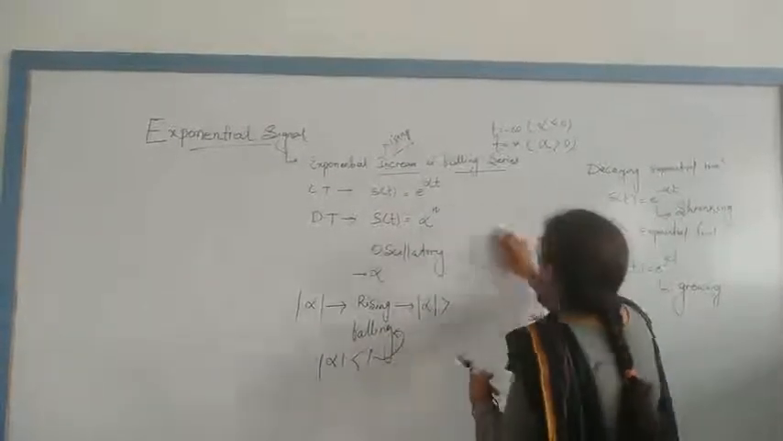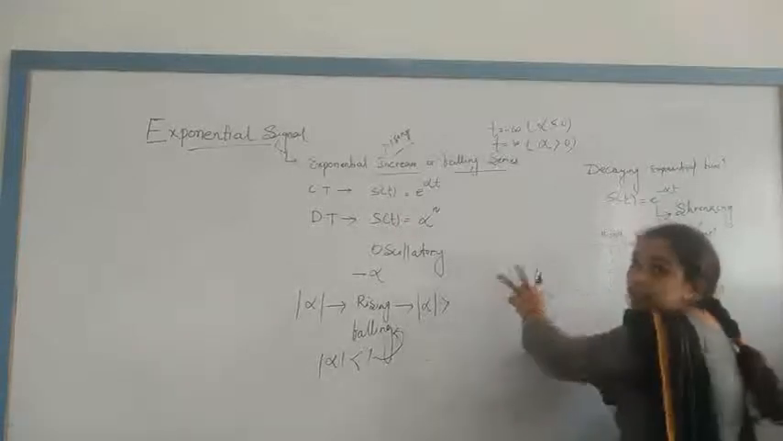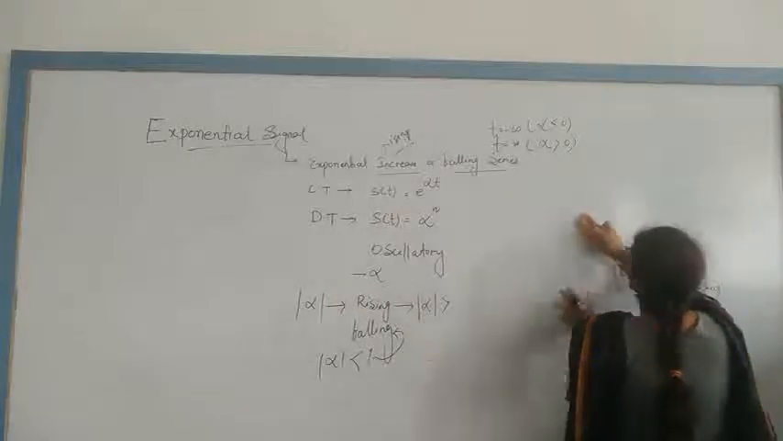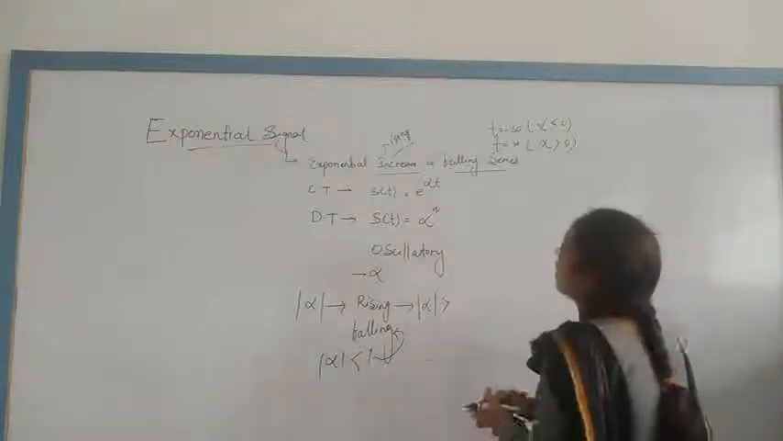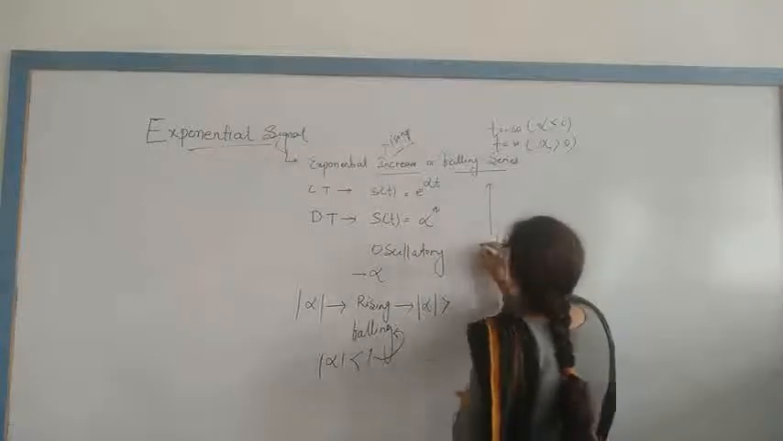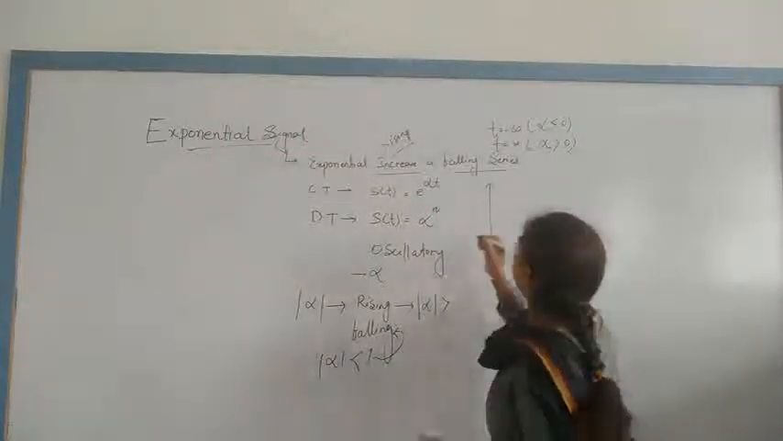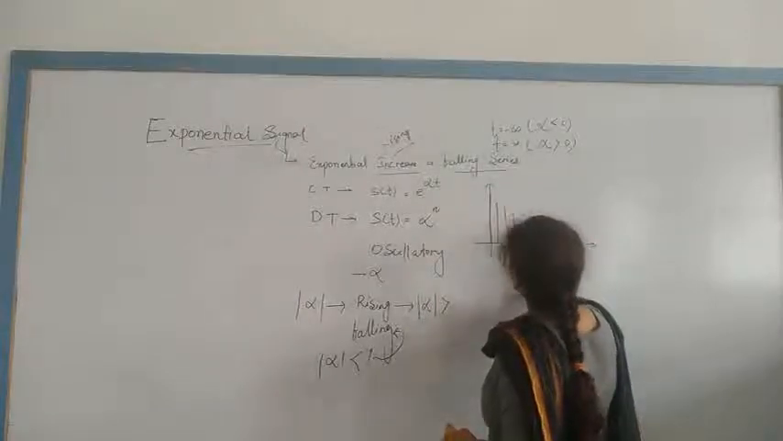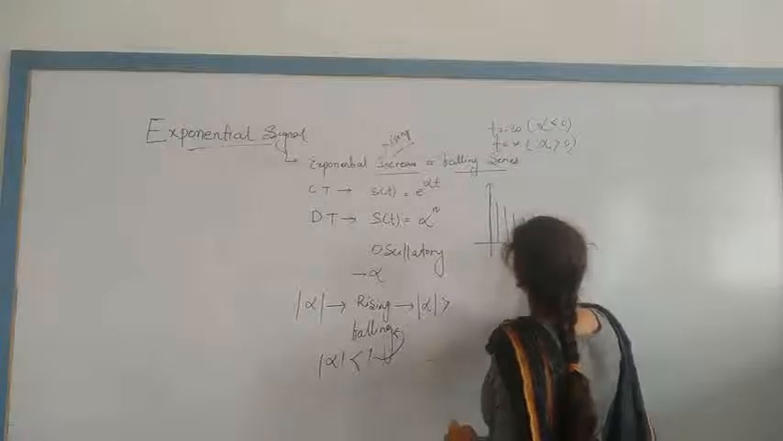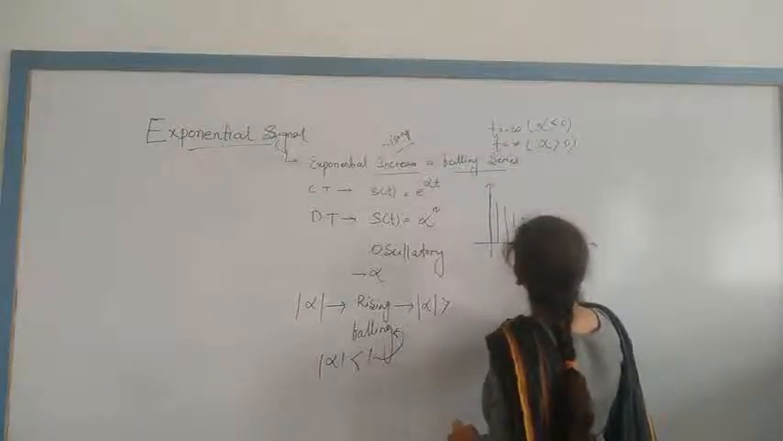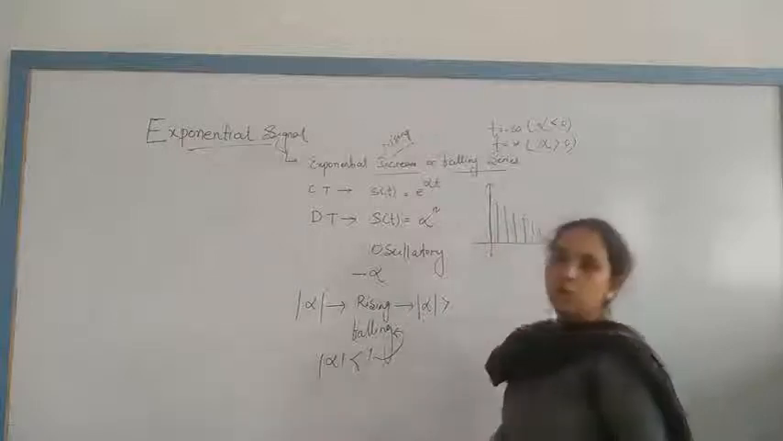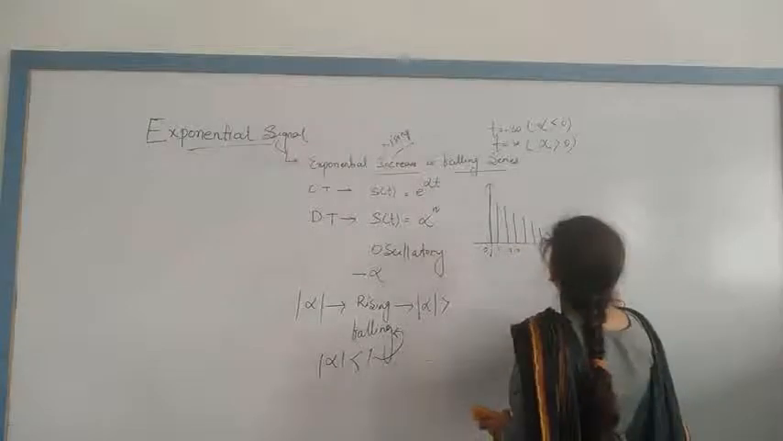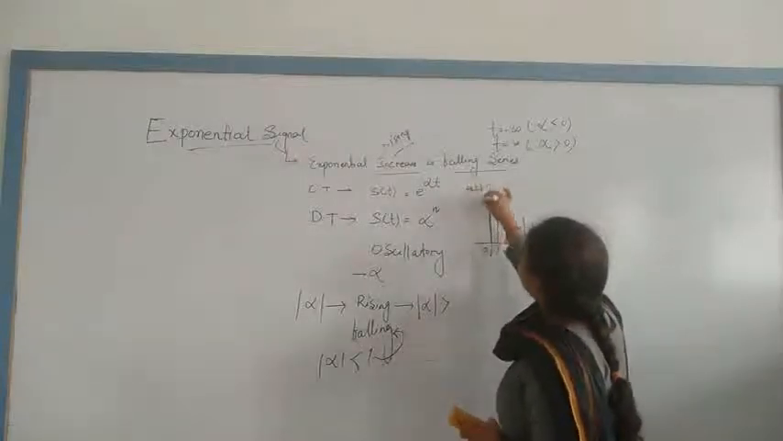Same thing, we already studied the two diagrams of the continuous signal. One is rising and another is decaying. With the help of these two diagrams, I can draw the discrete exponential signal. It just looks like this. This is the signal 0, 1, 2, 3, like this it increases. This is nothing but your s of t.